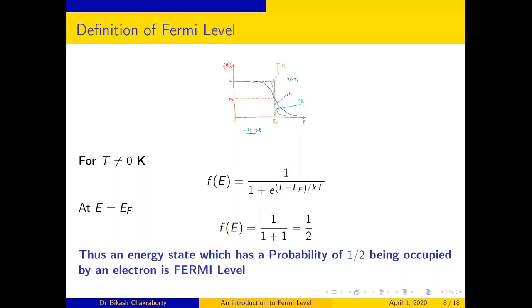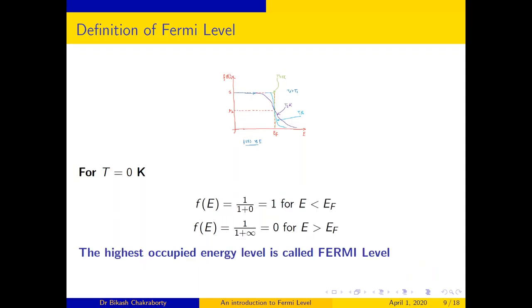E to the power minus infinity means 0. So 1 divided by 1 plus 0 is equal to 1. So below E equal to EF, the probability is 1. That means all the energy levels are fully occupied by electrons.